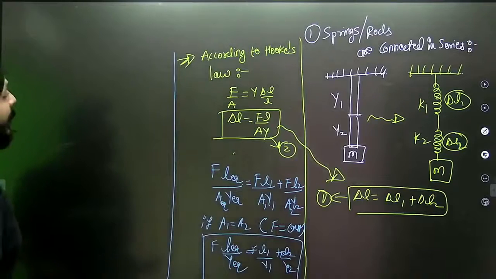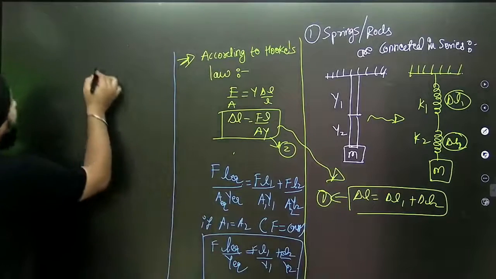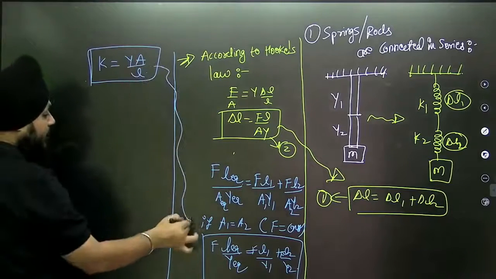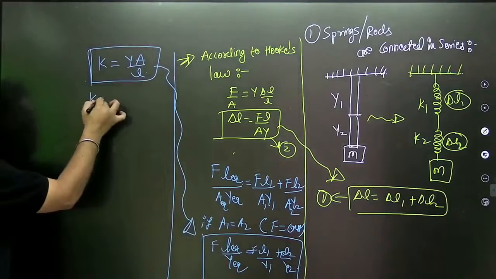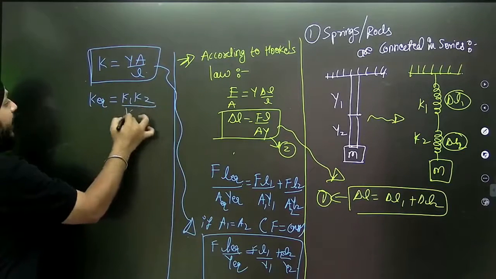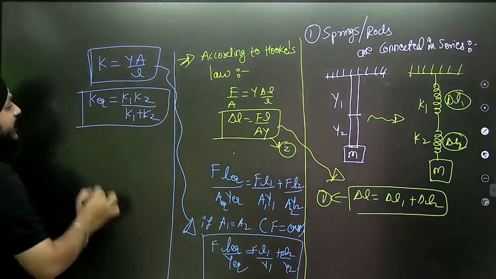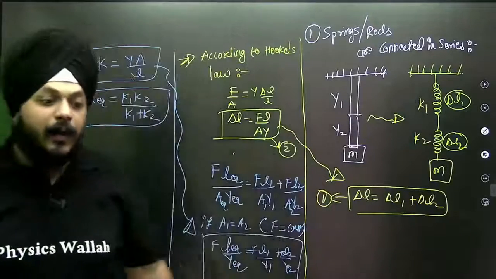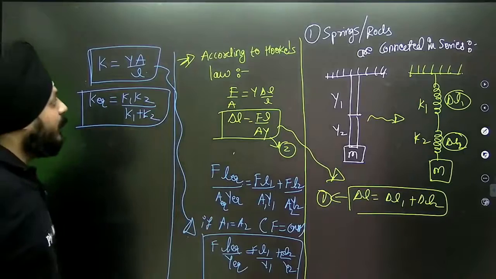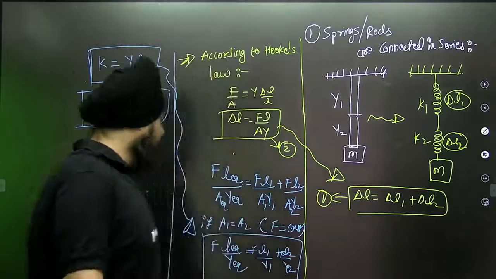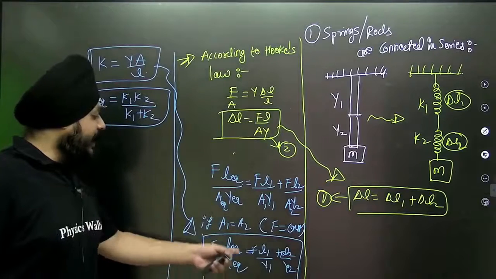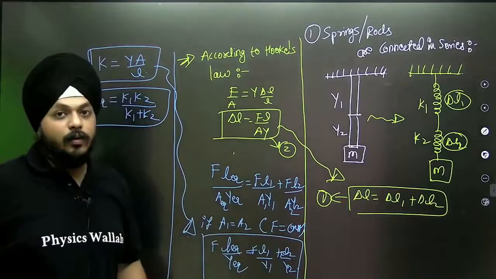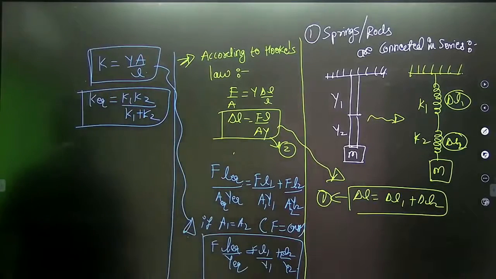Now if we replace the value of K as YA by L in this equation, finally we get K equivalent as K1 K2 divided by K1 plus K2 when springs are connected in series. This is how the things are resolved. Can I replace Y as KL by A? Yes. Obviously the area is the same, so the things get cancelled out, and we get the final equation this way.